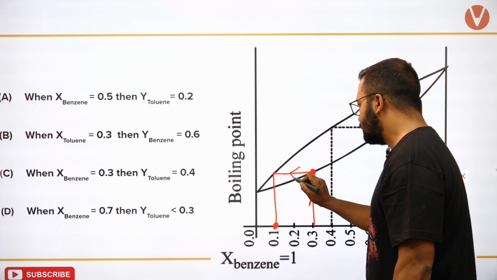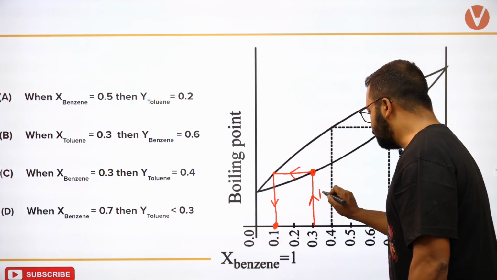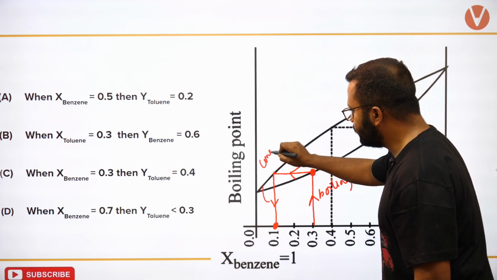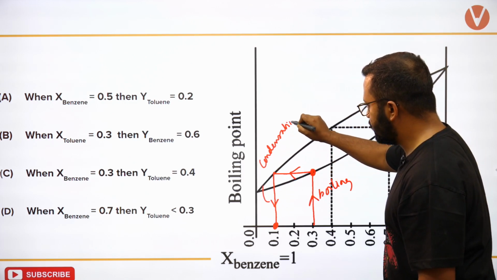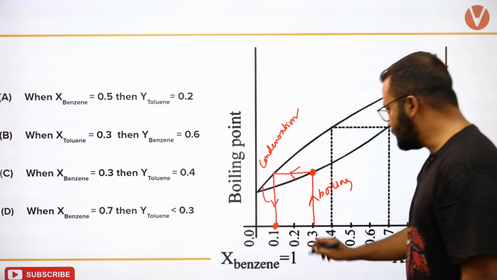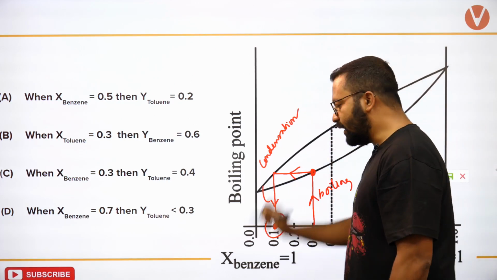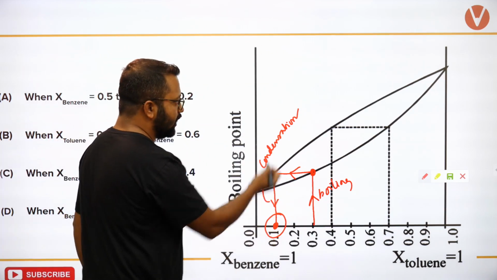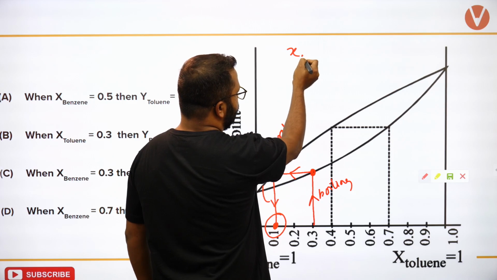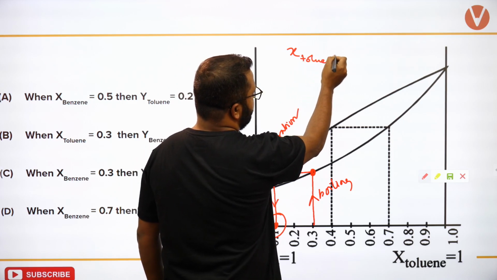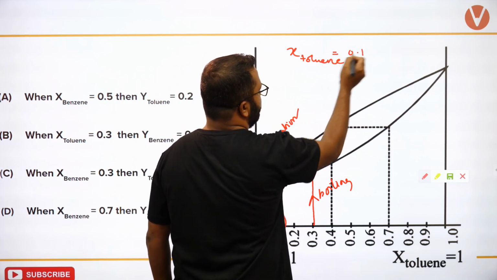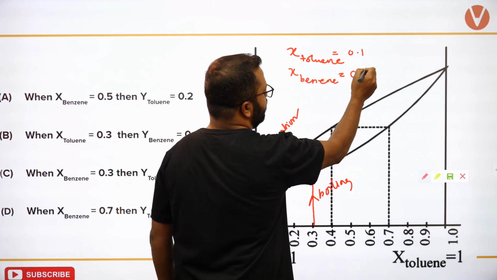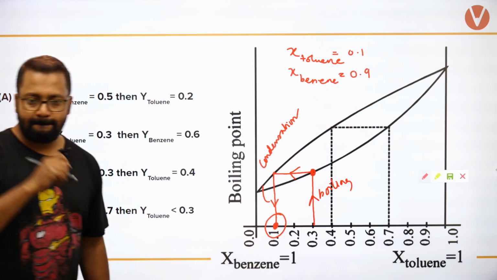So this is boiling and this is condensation. When I perform this condensation, I will get this liquid whose composition is mole fraction of toluene कितना है? 0.1 and mole fraction of benzene इस point पे कितना रहेगा? 0.9. Okay,